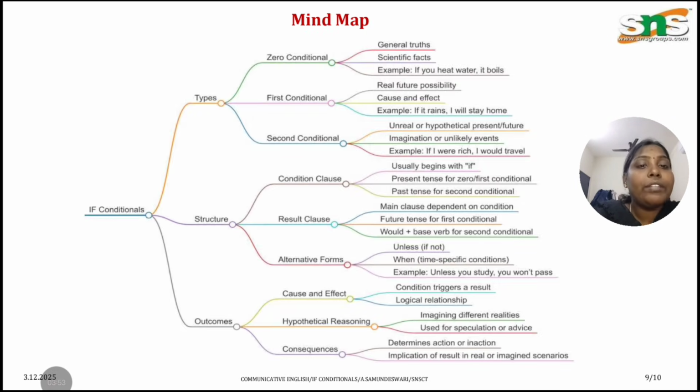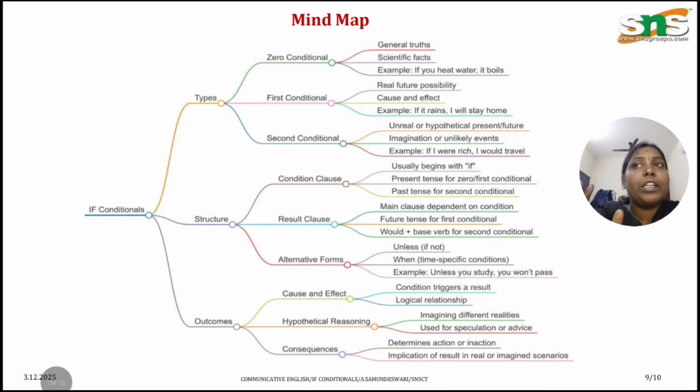Here we have a small mind map to recollect what we have seen so far. We started with the definition of a conditional sentence. A conditional sentence has two parts: the dependent clause and the main clause. Being a grammar topic, we are studying the topic altogether.